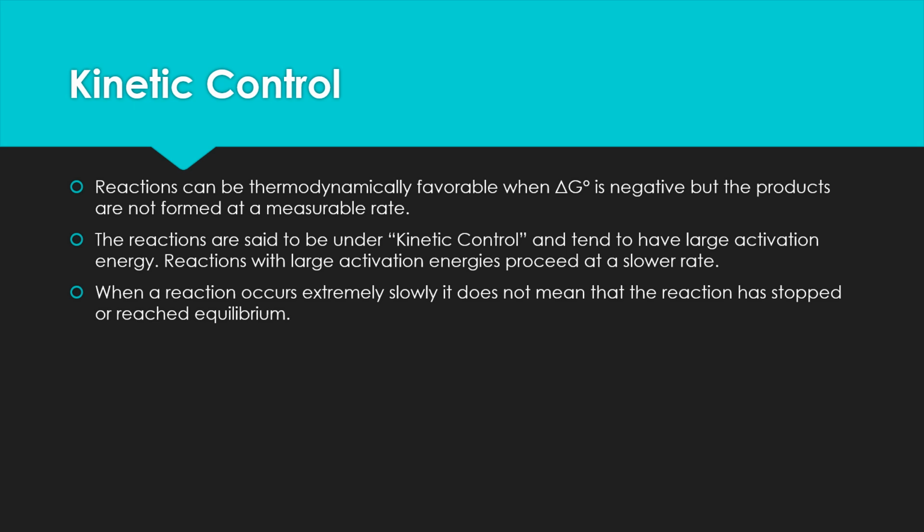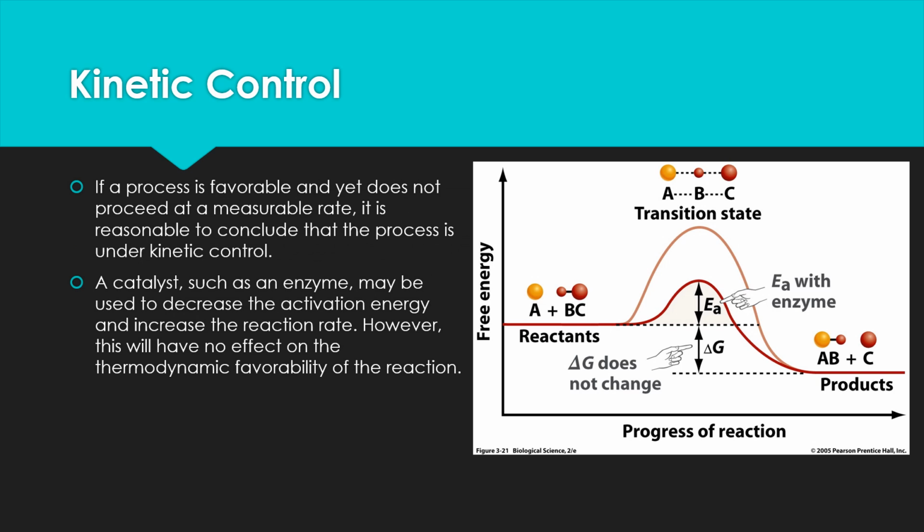The ones that are under kinetic control tend to have a large activation energy. And reactions with large activation energies proceed at a slower rate. So when a reaction occurs extremely slowly, it does not mean that the reaction has stopped or reached equilibrium. It's just that it's slow. It can still be favorable, but just slow. So if a process is favorable and doesn't proceed at a measurable rate, it is reasonable to conclude that the process is under kinetic control. That's when we have that high activation energy.